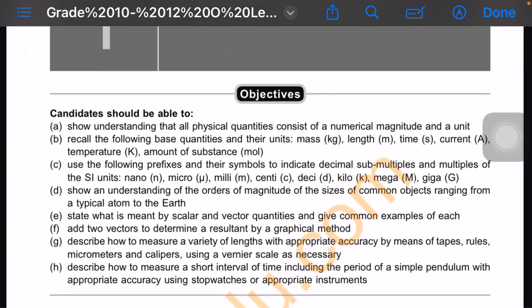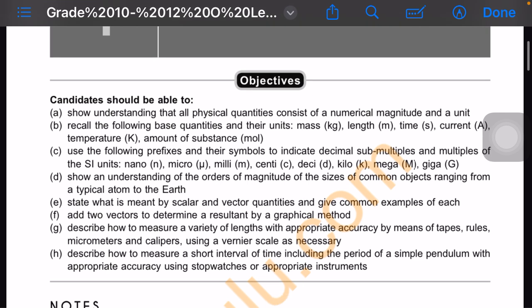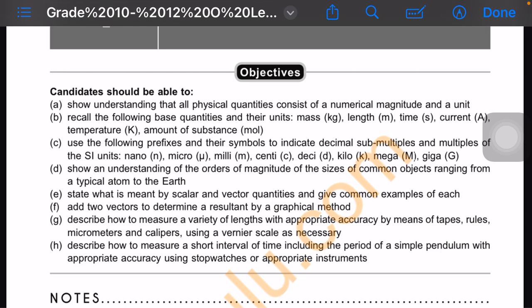Candidates should be able to show understanding that all physical quantities consist of a numerical magnitude and a unit. B, recall the following basic quantities and their units: you need to know mass and its units, length and its units, time and its units, and current and its units, and so on and so forth.